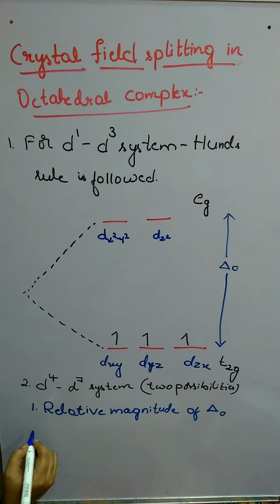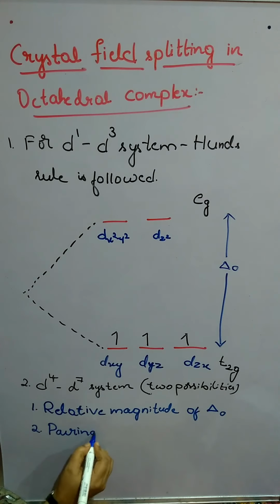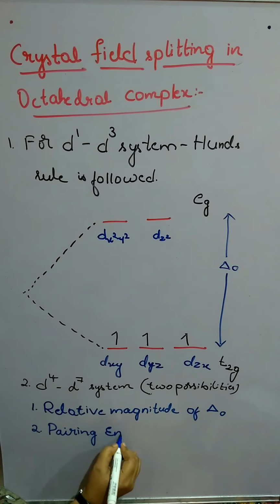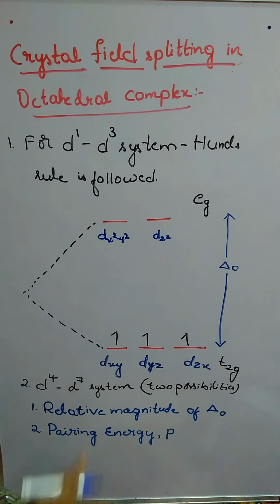The next one is pairing energy. So for d4 to d7, the fourth electron can either pair up or move to the eg set. To decide that, we have two parameters: one is the relative magnitude of crystal field splitting, delta O, and another is pairing energy.